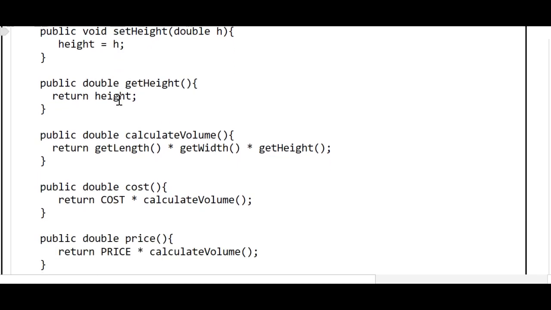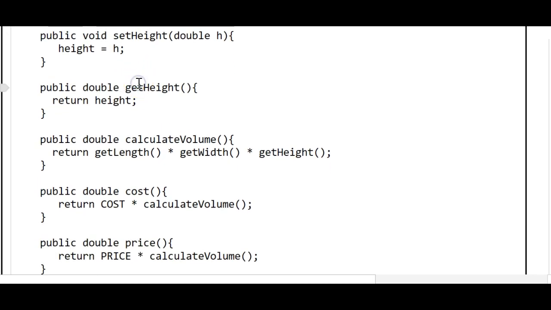And then the pattern continues for setHeight and getHeight, our mutator and accessor methods for the height instance field. Okay, so those are our setters and getters. And that's a pretty common set of methods to include in a class's public interface, so its list of public methods.